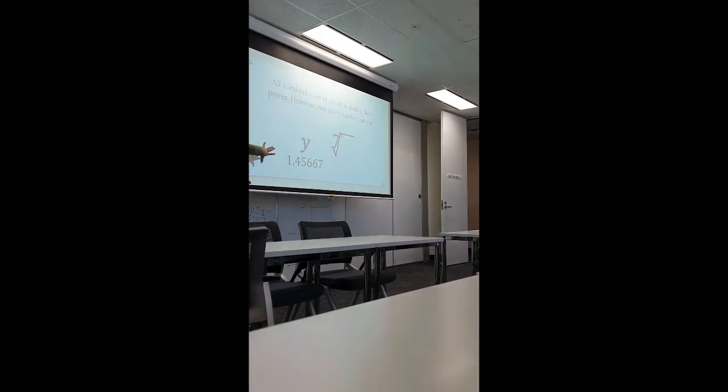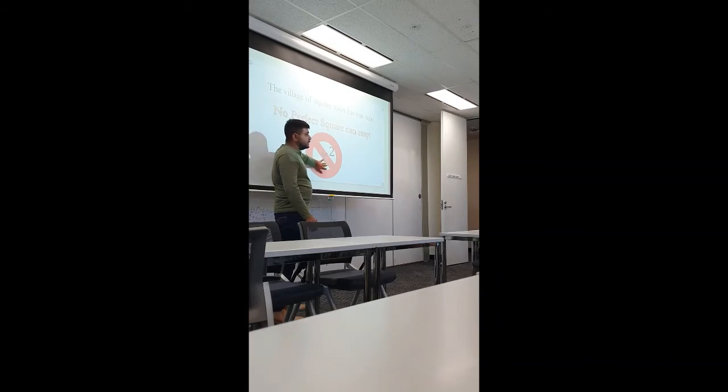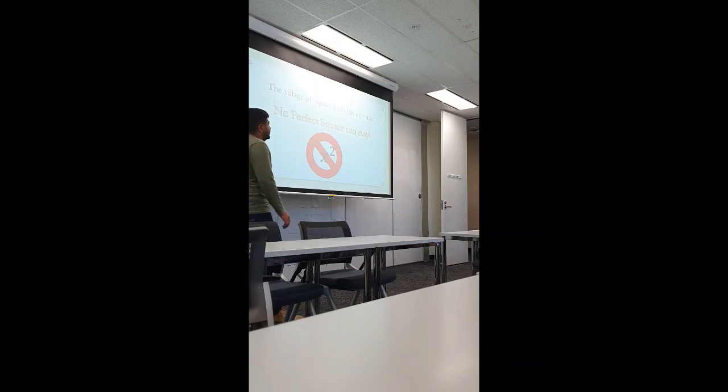So you can see these numbers cannot stay inside the village. How can they enter the village? I'll tell you soon. But the only single rule of the village is no perfect square can stay inside the village. So if this is x square, it cannot stay inside the village. Next.